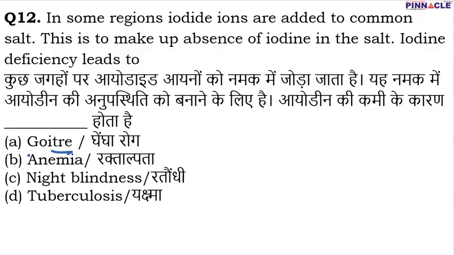Okay, and in order to prevent this disease, we generally add iodide ions to our common salt. So A is going to be the correct option. Talking about goiter, it is a deficiency disease, and it happens because of the enlargement of the thyroid gland. We know that the thyroid gland is present in our neck, and because of the enlargement of its size, the neck starts swelling.